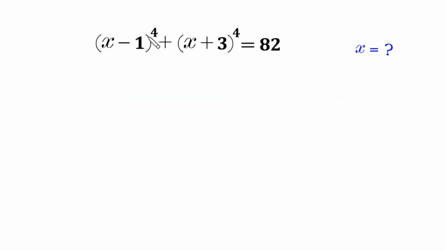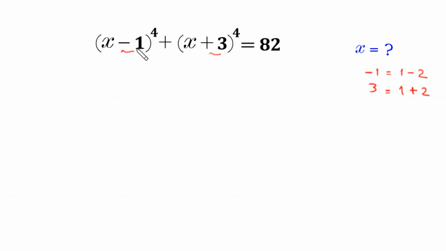(x − 1)^4 + (x + 3)^4 = 82. We need to find all possible values of x. So let's start. This negative 1 can be written as 1 minus 2, and this plus 3 can be written as 1 plus 2.